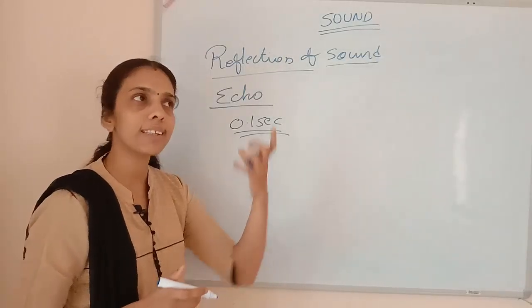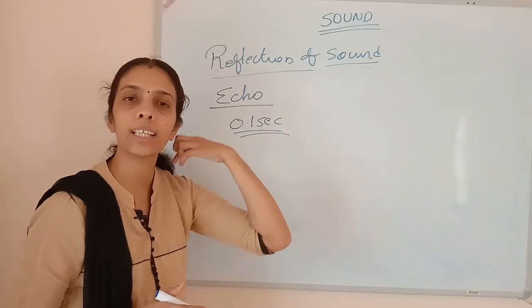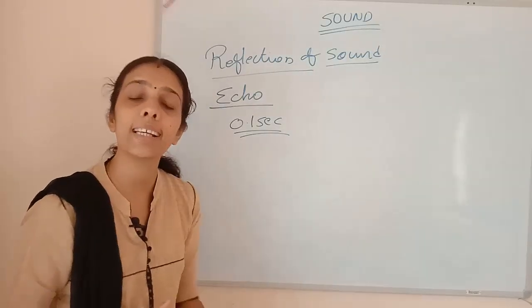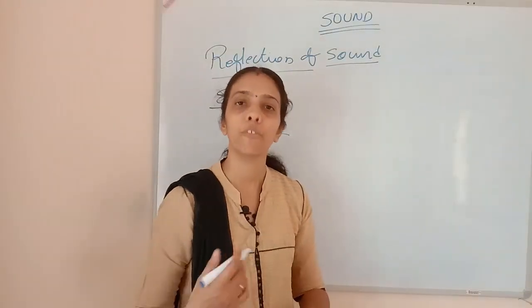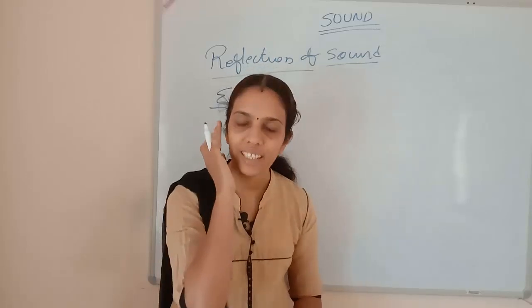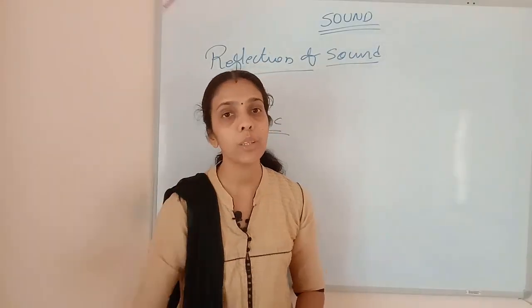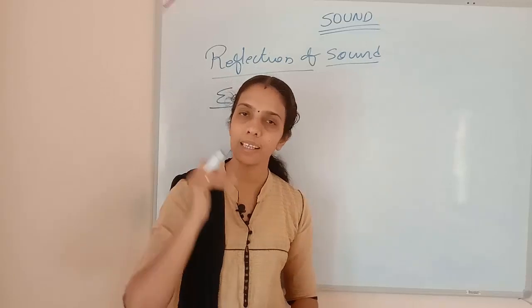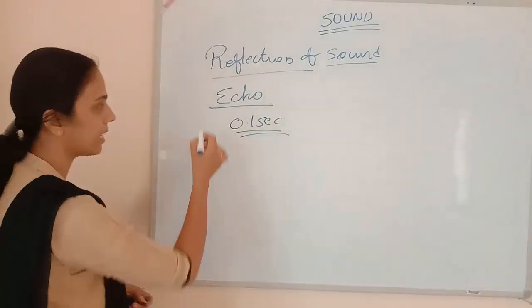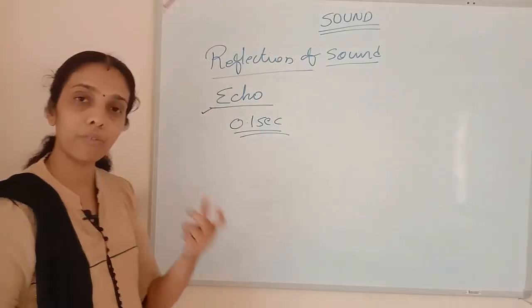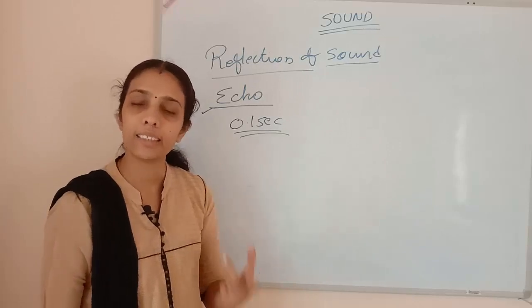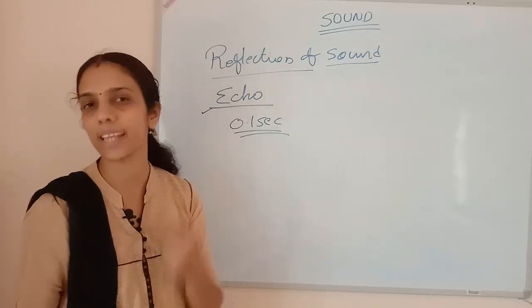Actually the sound wave is going, reflecting and coming back to our ears, but we are not recognizing that as a reflection. Why? Because for 0.1 second it will be there in our brain. After 0.1 second, if it reaches our ears, then only will we identify it as an echo. Echo is the reflection of a sound wave when it reaches our ears after 0.1 second.